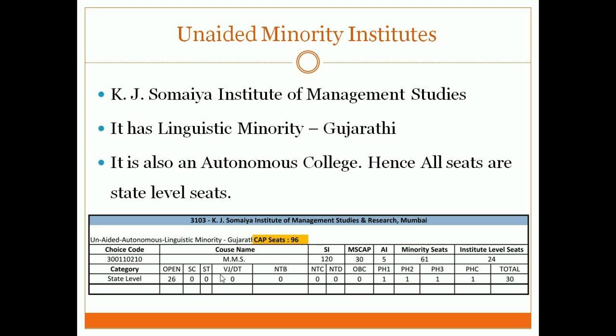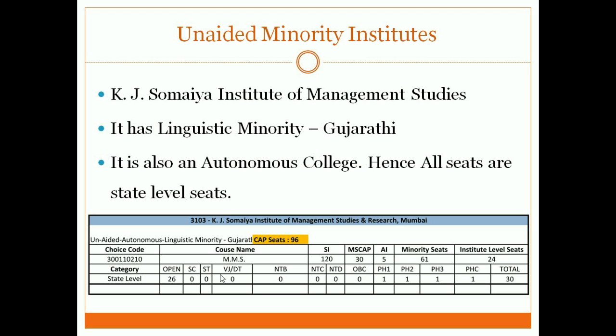Now who will have an advantage from this? Generally, people with higher ranks will have an advantage. If this college comes under Mumbai, generally the number of people taking the test from Mumbai is high, hence the people who have higher scores are more from Mumbai.